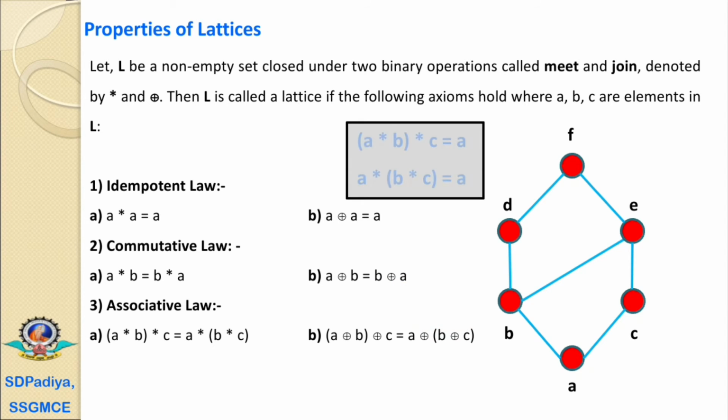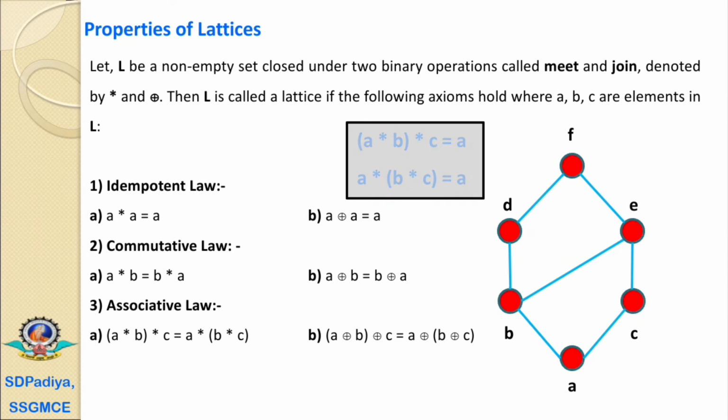Now we'll discuss with an example. A meet B equals A, and A meet C is again equal to A. Now for the RHS, if we first solve B meet C, that is equal to A, and A meet A equals A.